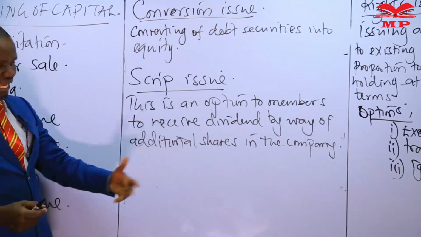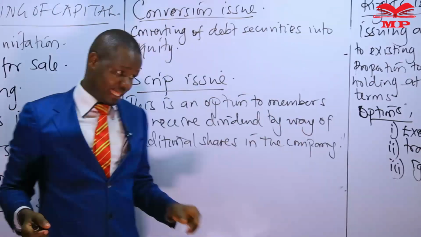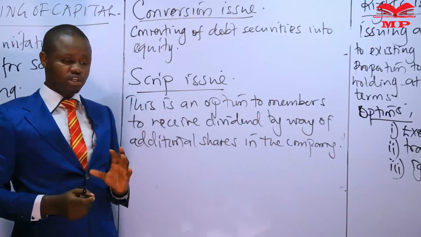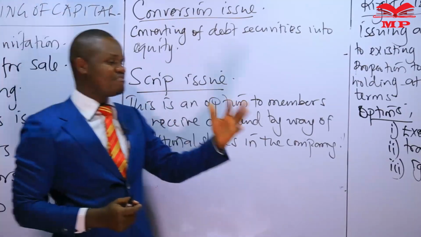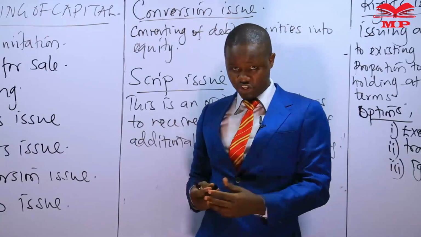So at the year end, once we have declared our dividends that we shall be paying this much per share held, the company can give options via its articles that in our company, we have afforded members the option of taking up dividend by way of additional shares.